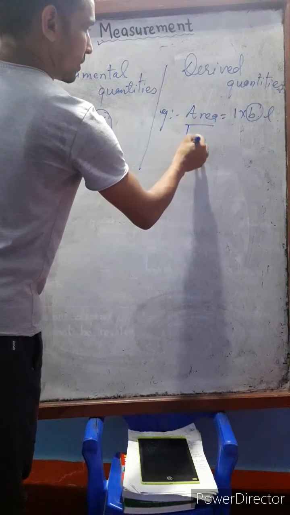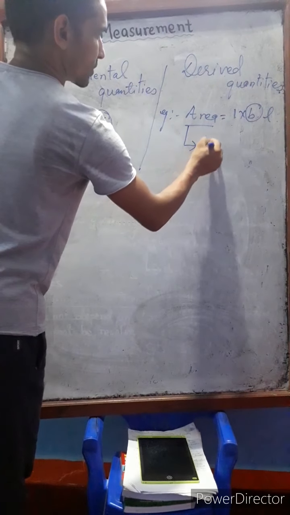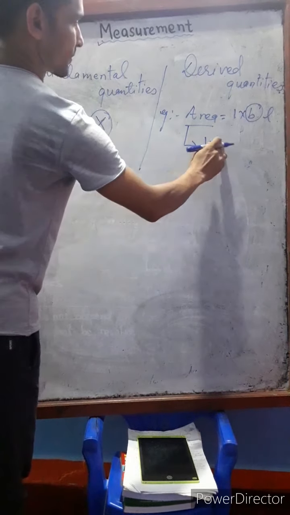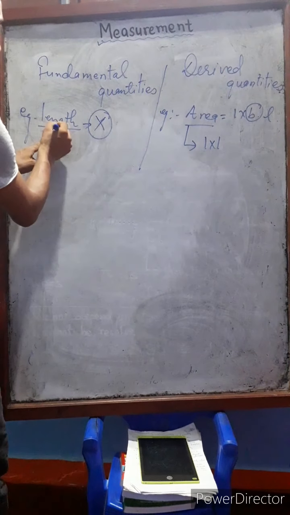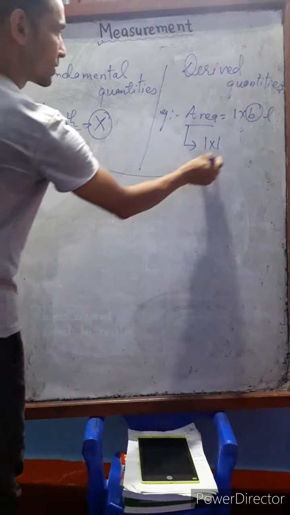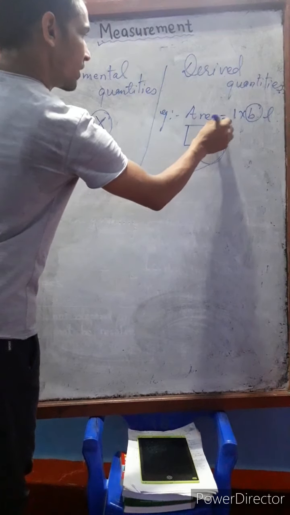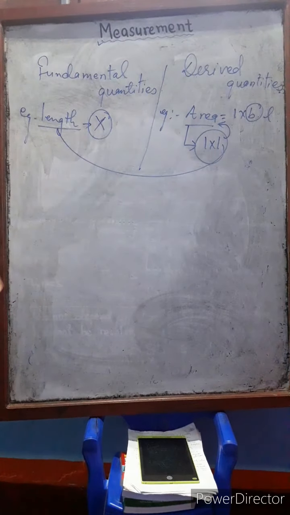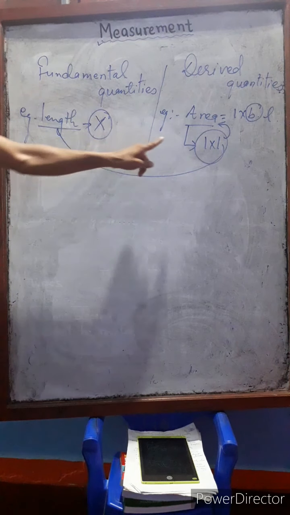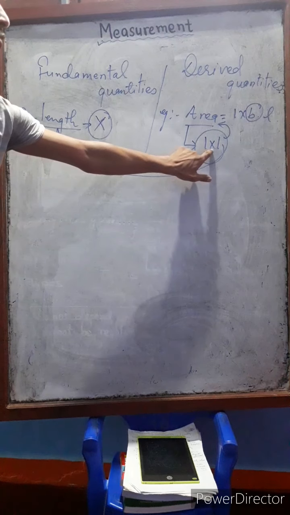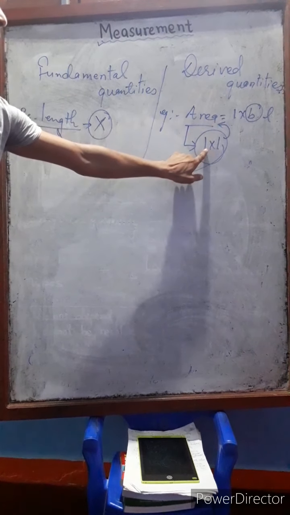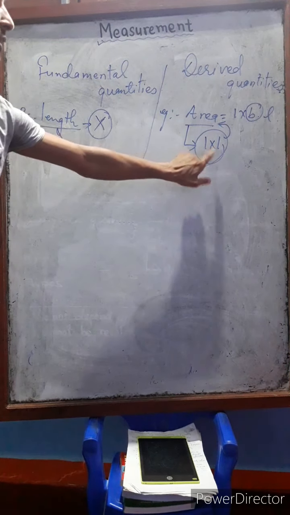For area, we need 2 lengths. Length is a fundamental quantity. By combining these 2 lengths, it becomes area, which gives the area of any object. That's why it is derived. Area can be resolved into length twice.